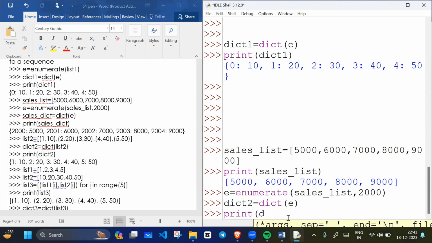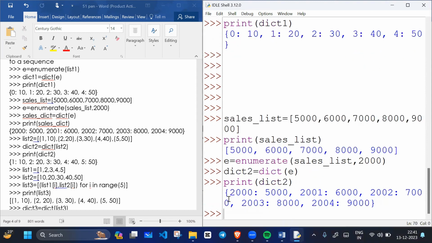When I print dict2, from 2000 onwards, the first key is 2000, so from 2000 onwards keys will print. In 2000 we have sales of 5000, in 2001 sales of 6000, in 2002 sales of 7000, in 2003 sales of 8000, and in 2004 sales of 9000. Are you getting it, everyone? Our list data is converted into enumerate data, and the enumerate data into a dictionary. Dictionary means key-value pairs. Can you see each key and value?